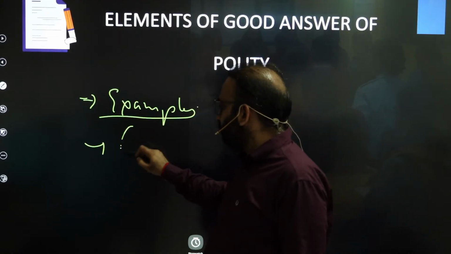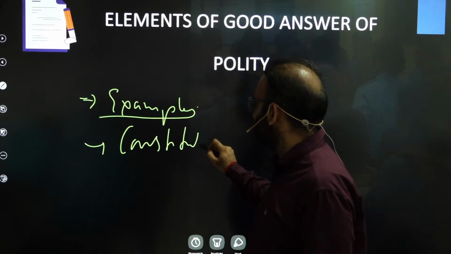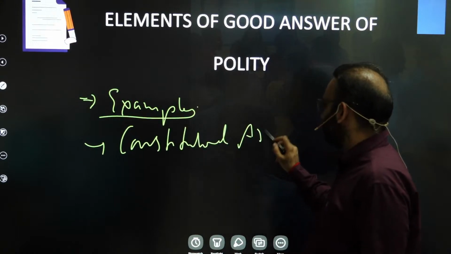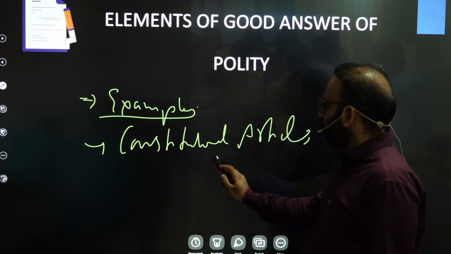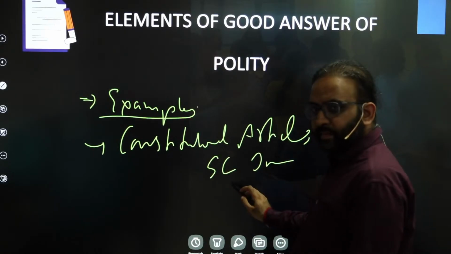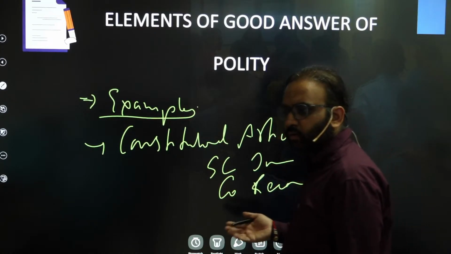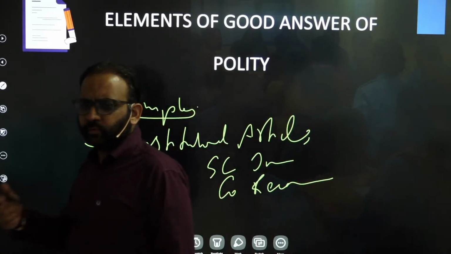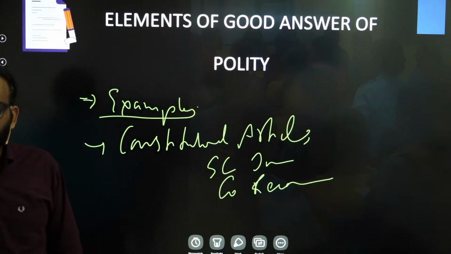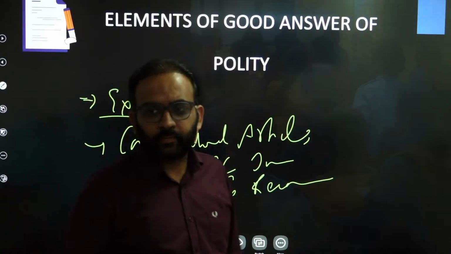We have discussed you need to also write constitutional articles, Supreme Court judgments, then committees' recommendations, various committees or commissions' recommendations, be it Sarkaria, Punchhi, Second Administrative Reforms, Law Commission, or Dinesh Goswami, and so on.